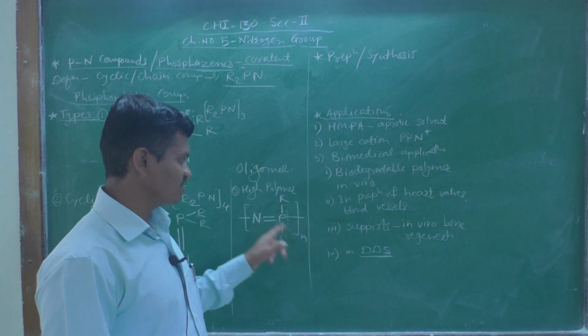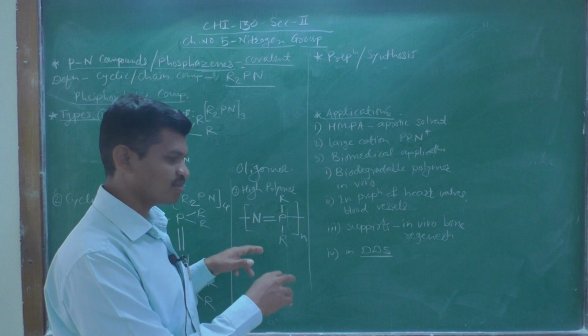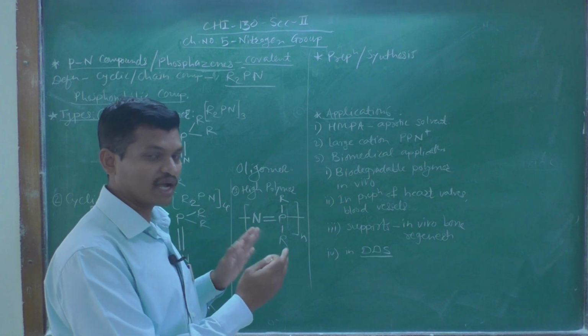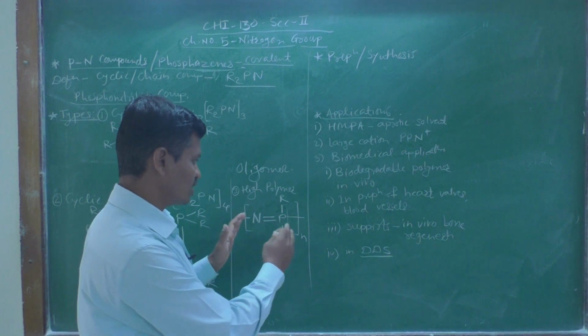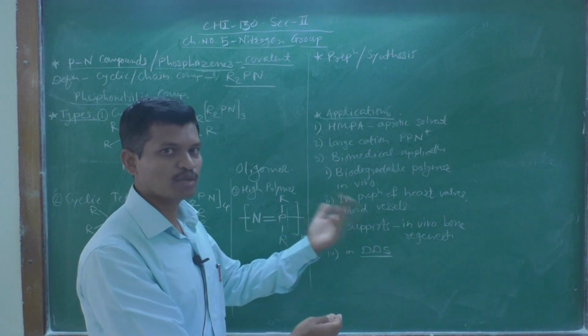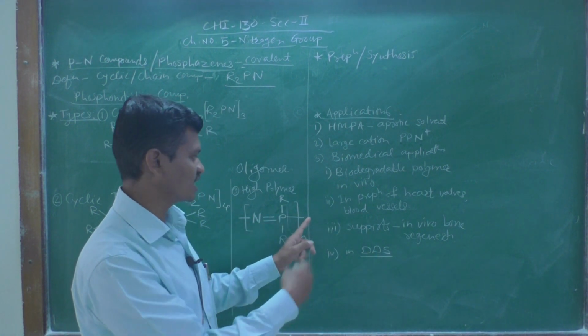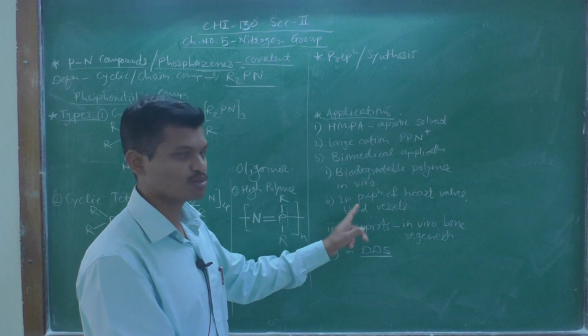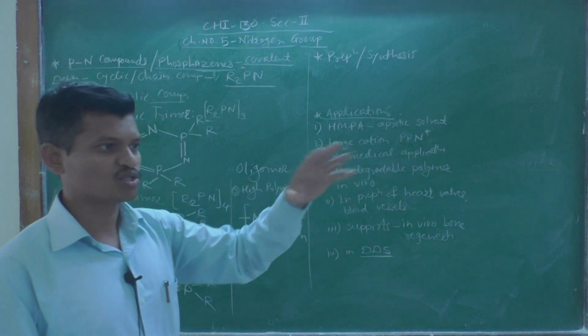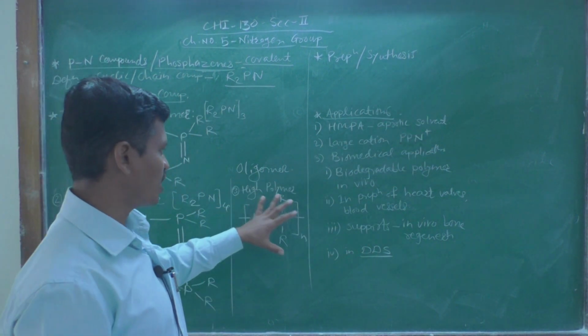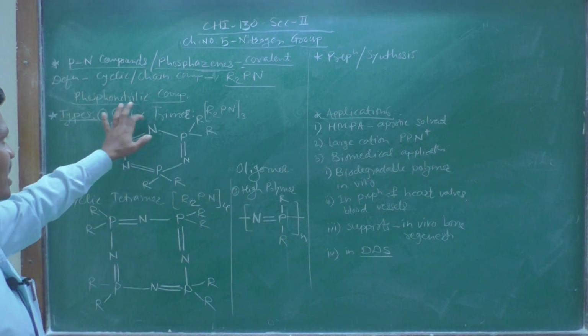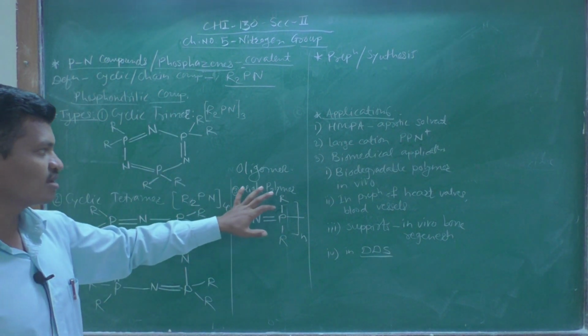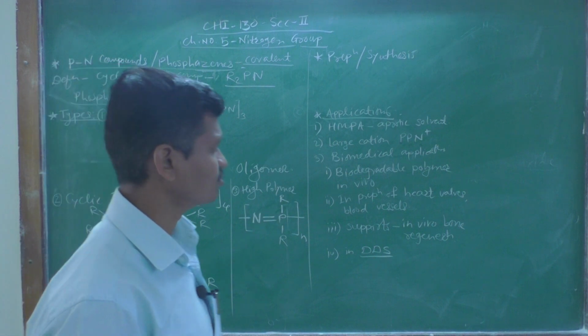So these atoms are bracketed, which means this is the monomer unit, and after this there is a repeating unit, where again this phosphorus is attached to nitrogen, nitrogen attached to phosphorus, and so on. So this is the structure of the high polymer. So remember these things: cyclic trimer, cyclic tetramer, and high polymer or oligomer.